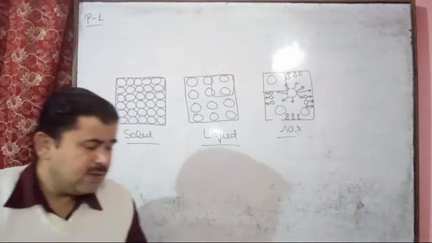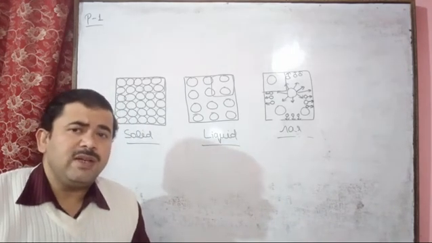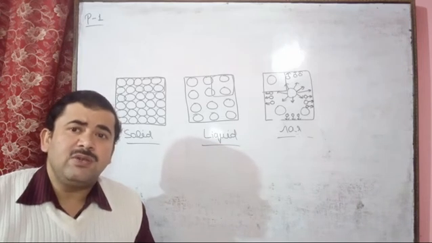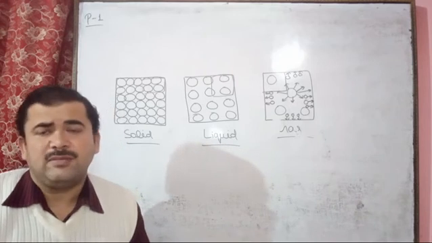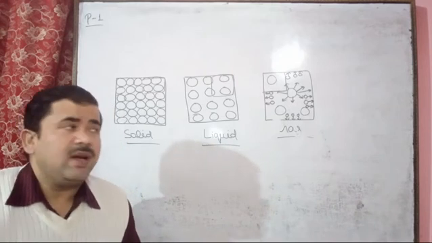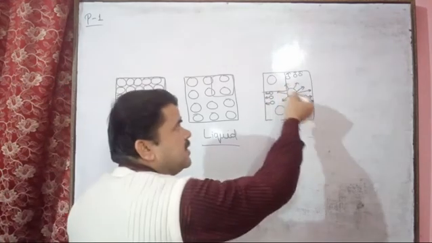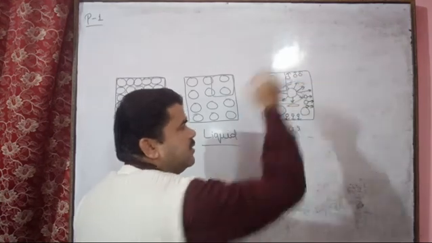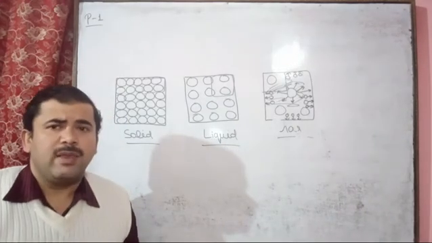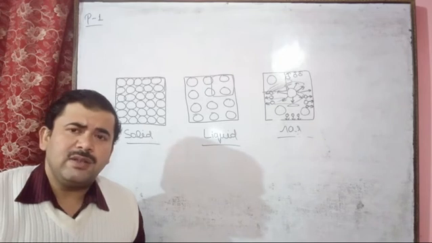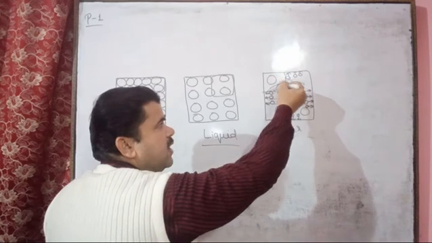And after this, diffusibility or miscibility. Diffusibility or miscibility means gases have the tendency to diffuse easily, to mix up with other gases. What is the reason for this? Because much more interparticle space is present between the gaseous particles. This is the reason miscibility is more. If we take two gases, due to the presence of interparticle space, the second gas easily occupies the space.